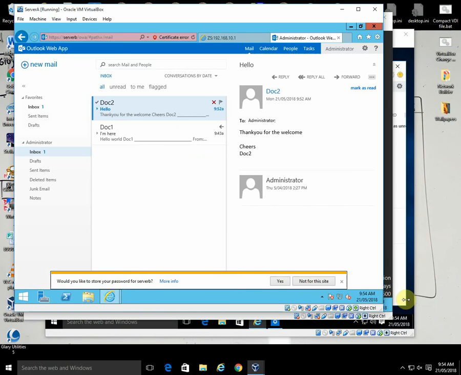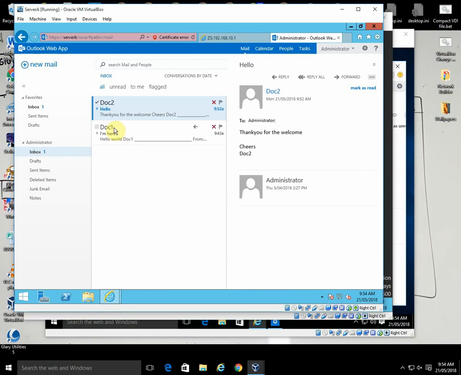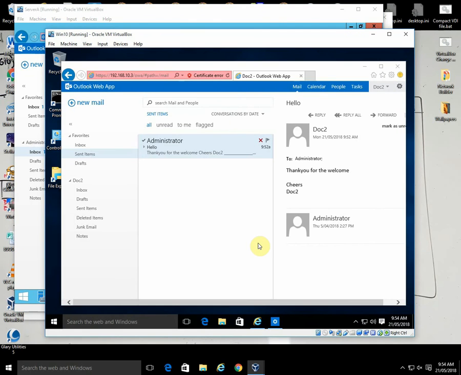Okay, so we've logged in, and we can see here that we have a message from Doc2 which is saying thank you very much, and we could reply and have an email message between somebody that's on the inside of the network and our Windows 10 machine, which is connected to our network via a VPN tunnel.